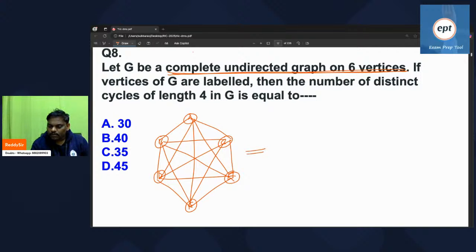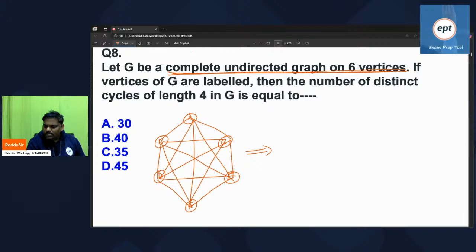Everyone listen. If the vertices of G are labeled, then the number of distinct cycles of length 4 in G is equal to. So let's see this one. If the vertices of G are labeled, then the number of distinct cycles of length 4. Let's see. So length 4 you want.